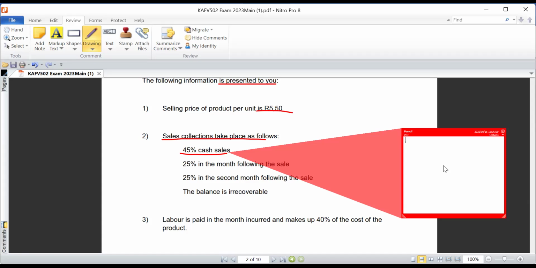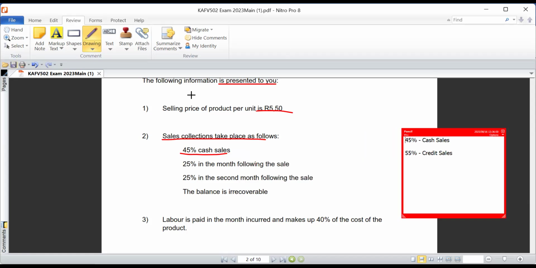Credit sales would be collected over a certain period of time, so we want to anticipate how they're going to collect the debt from their customers. You need to break it down for yourself: 45% is cash sales, which implies that 55% of the total sales is credit sales. Are we together, my sister? Yes. Wonderful. So we have that to note.